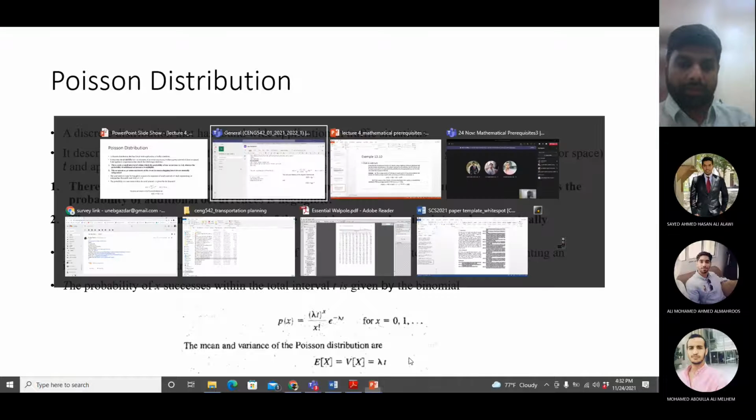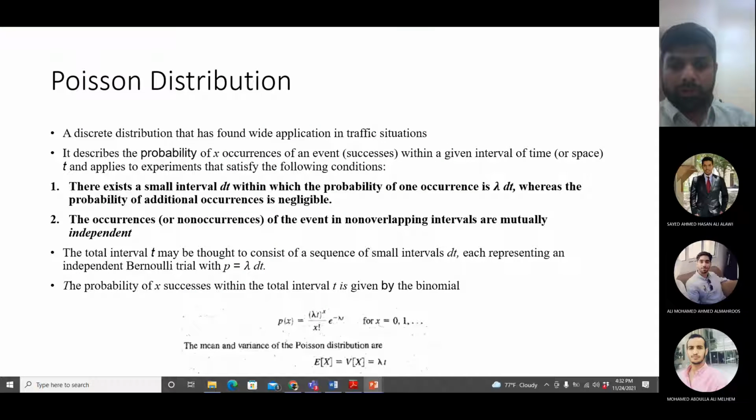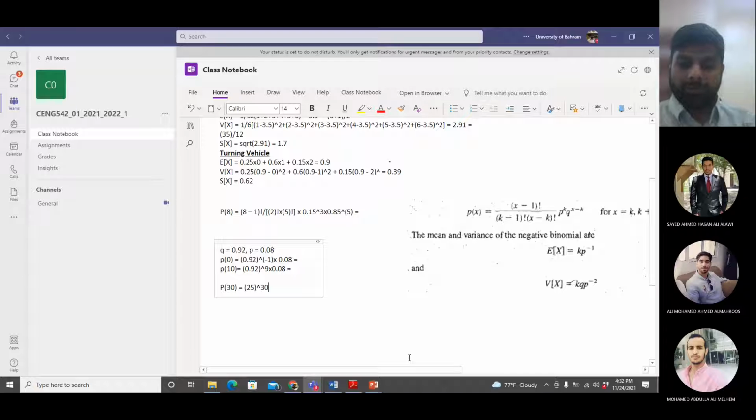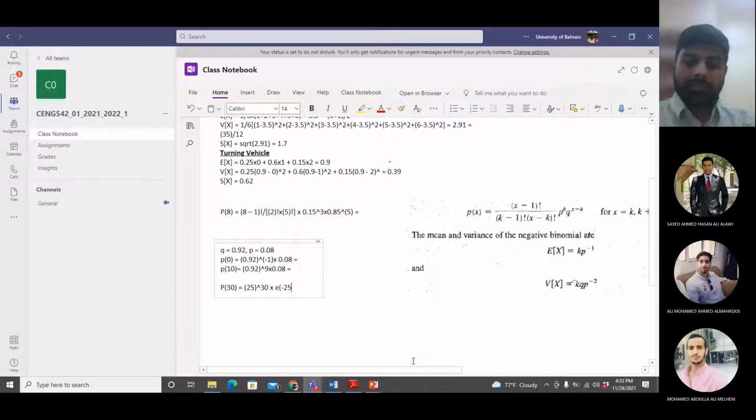The probability for 30 according to Poisson distribution will be 25, the average value, to the power 30, the value for x, multiplied by exponential of minus 25, divided by factorial of 30. Okay, so this is the value.